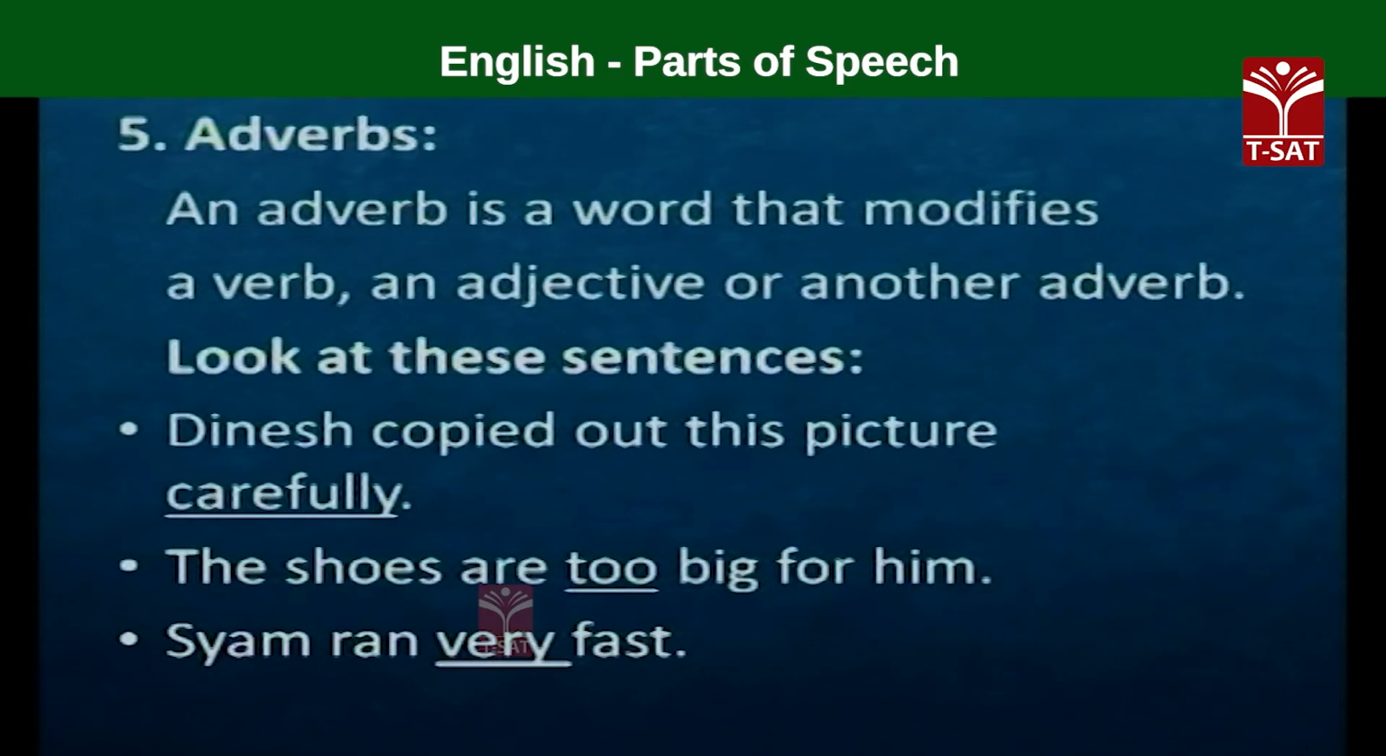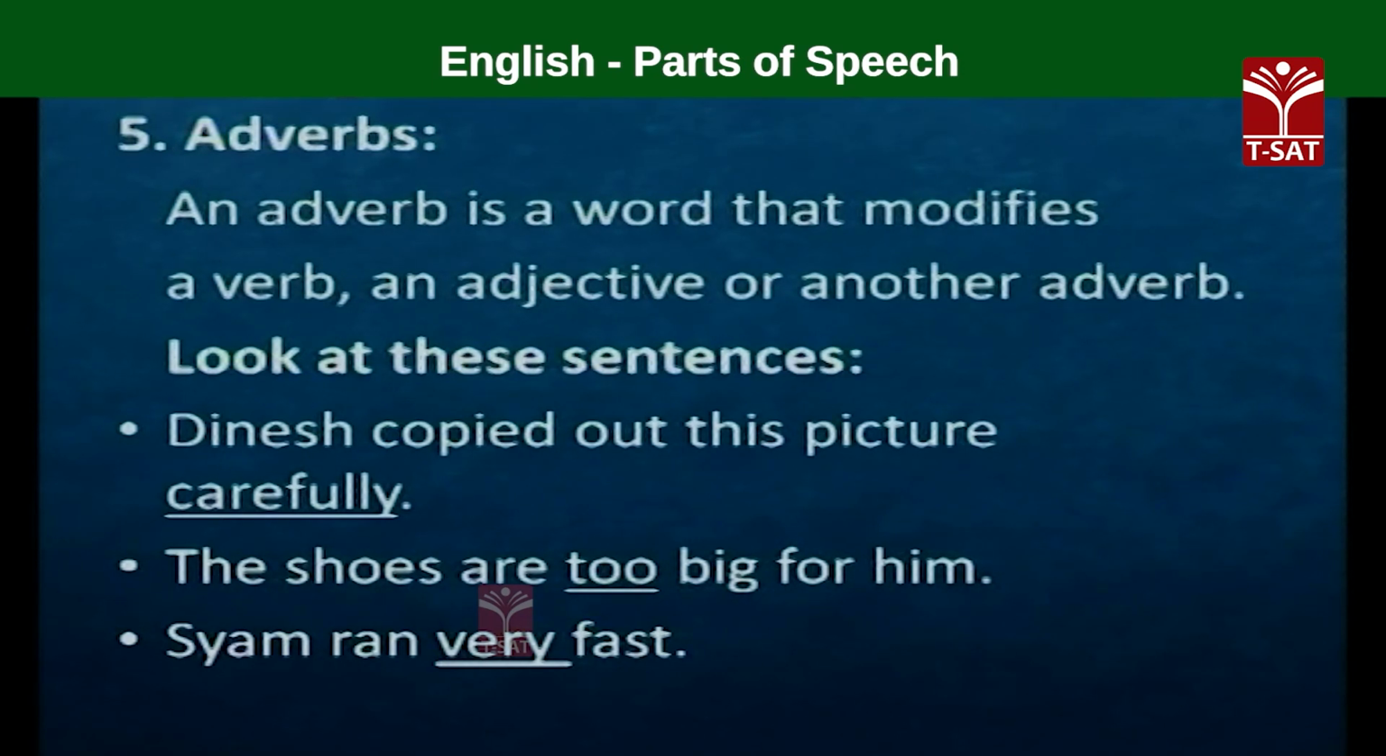An adverb is a word that adds some more meaning not only to a verb but also to an adjective and to an adverb, another adverb. For instance, look at these sentences. Dinesh copied out this picture carefully.